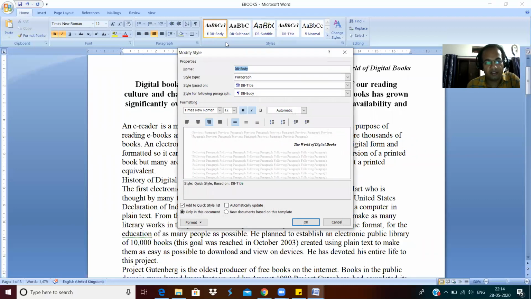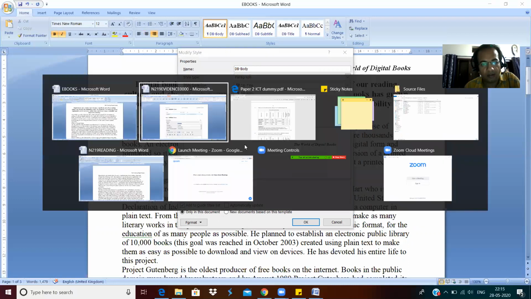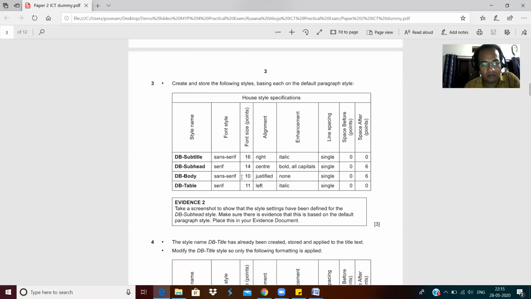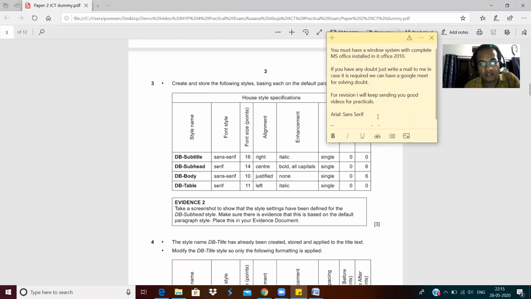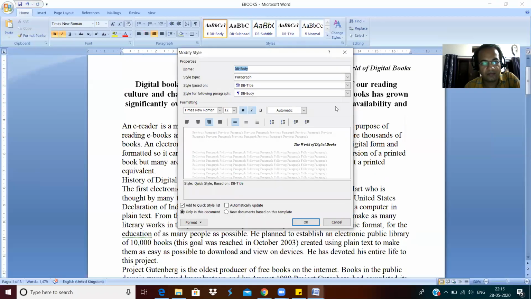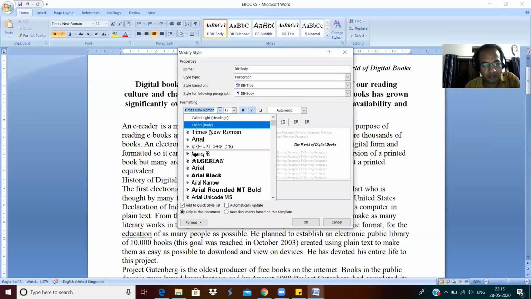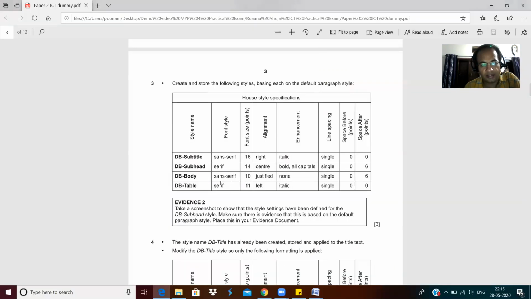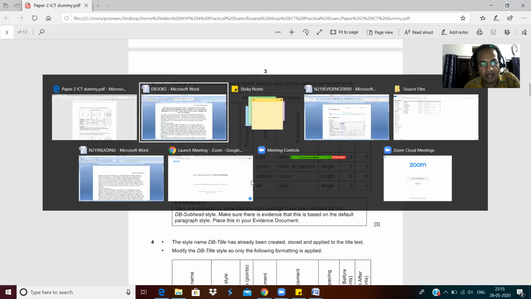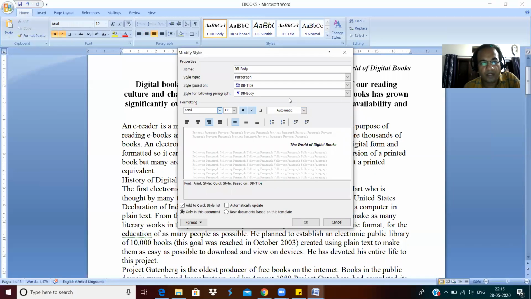I just modify it. What was the requirement? DB body should be sans serif. So sans serif is Arial. So I make it Arial. And the font size is 10, so I make the font size 10.